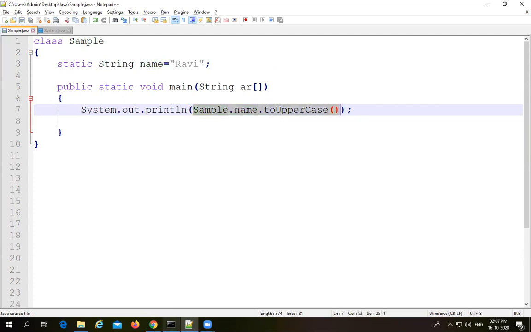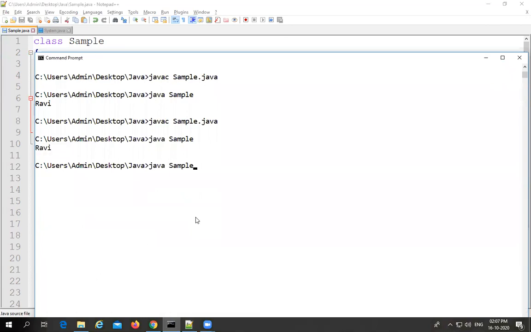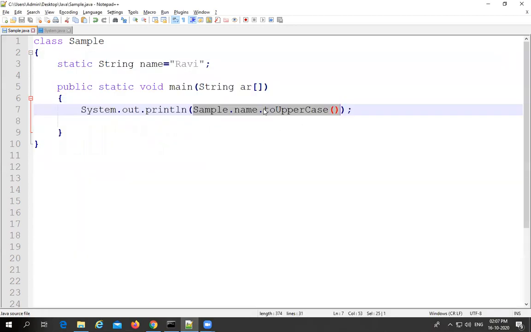If I am going to run this program, before running we have to compile it. Let me compile. Successfully compiled. Now try to run it. So it is printing in uppercase. With the help of this toUpperCase method, we are converting this name variable content into uppercase. Why? Because this name variable belongs to String type and it is available in the Sample class.